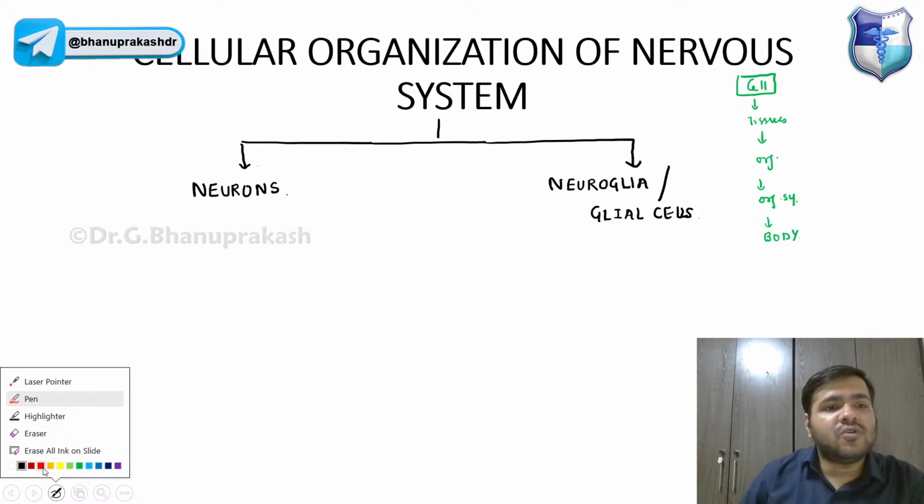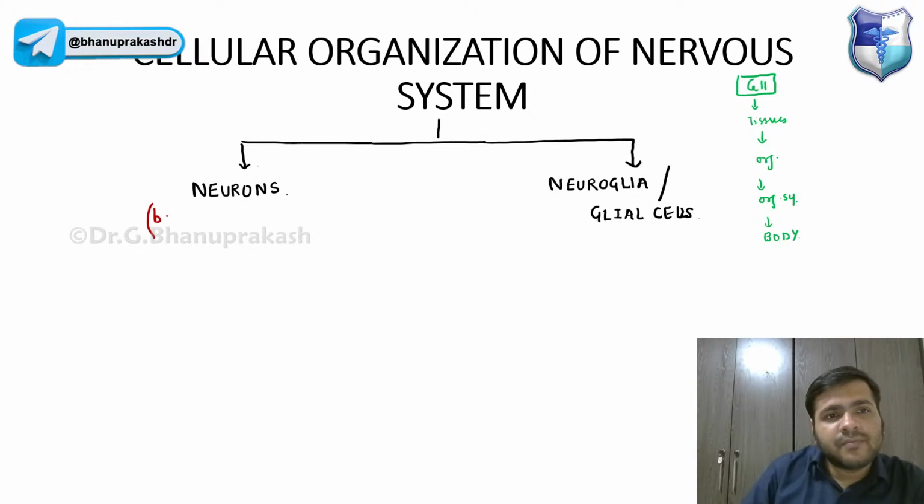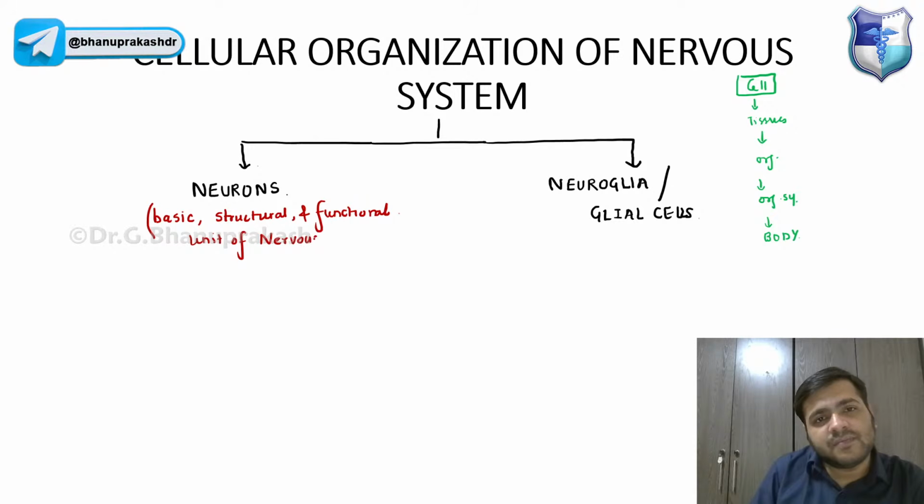The neurons are the basic structural and functional unit of the nervous system. They are the main cells of the nervous system.